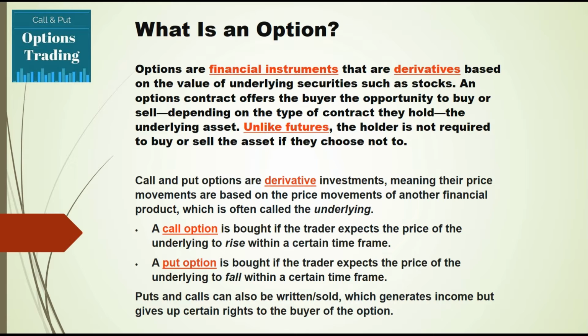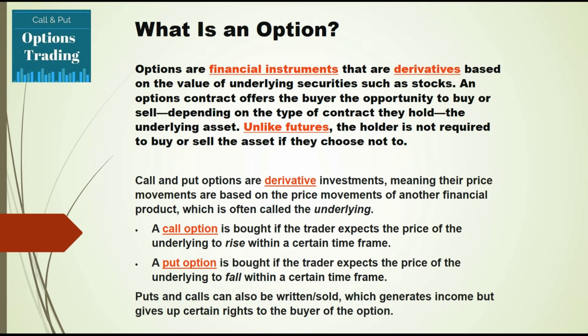Options give an opportunity to the buyer to trade in a particular stock or a segment, with the opportunity to buy or sell depending upon which contract he is going to buy. There are two types of contracts which you can buy, selecting a certain particular strike price, and we can trade.